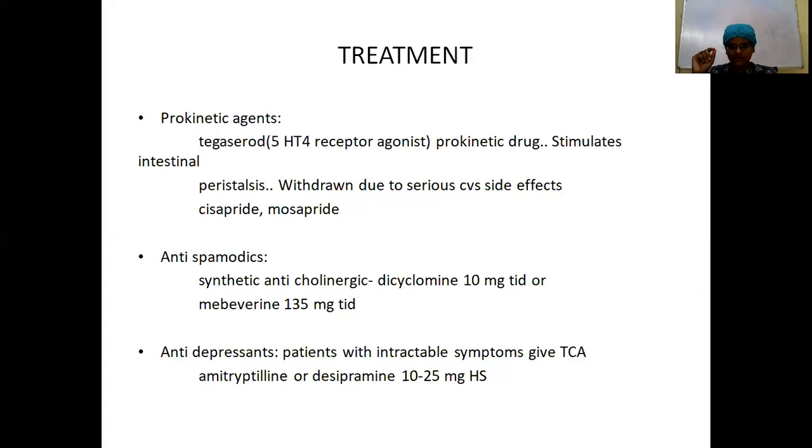So antidepressants can also be tried. In patients with intractable symptoms, that is, you have tried the patient counseling, dietary modifications, physical activity, stool bulking agents, prokinetic agents, and antispasmodics, but still there are symptoms, then deal with the functional component of the patient. Tricyclic antidepressants like amitriptyline and desipramine, 10 to 25 mg, can be given at bedtime.